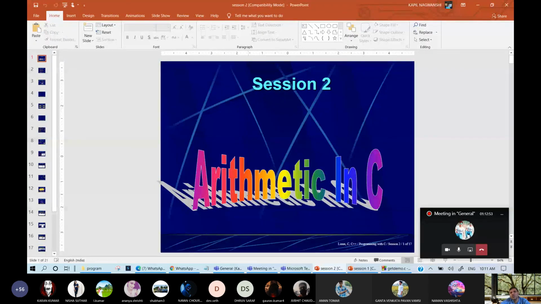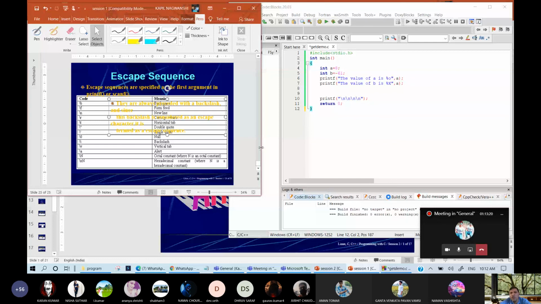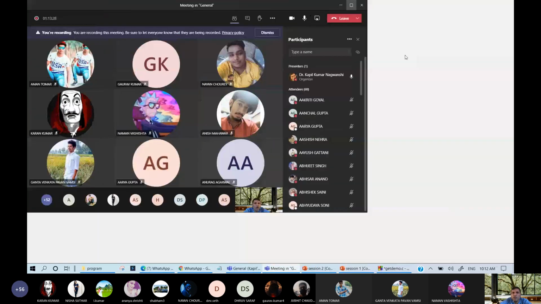Actually, this is today's section, arithmetic in C. But yesterday, Muskan told me that, sir, it is very, very fast. So that's why I explained each and everything, and because Code::Blocks is available, I displayed everything using a compiler. So now I think it is very clear to you. Clear? If you want to understand a C program, you need to run the program. Fine. Any doubt?